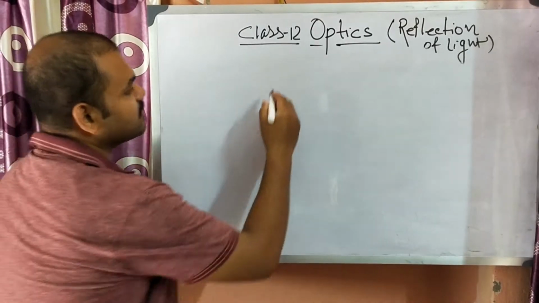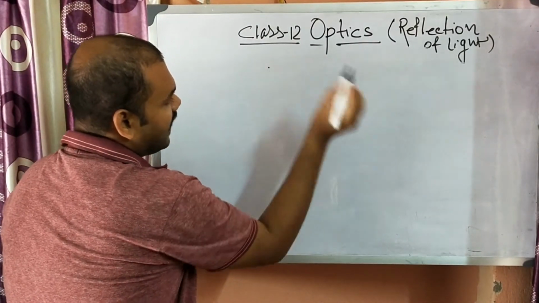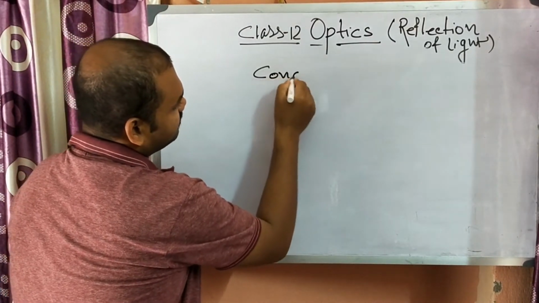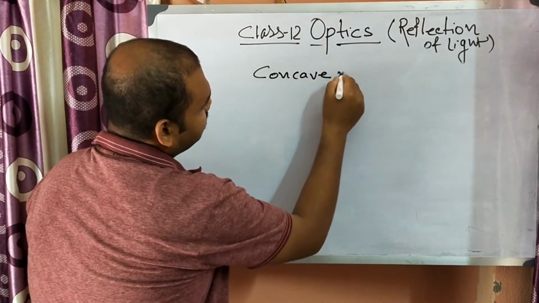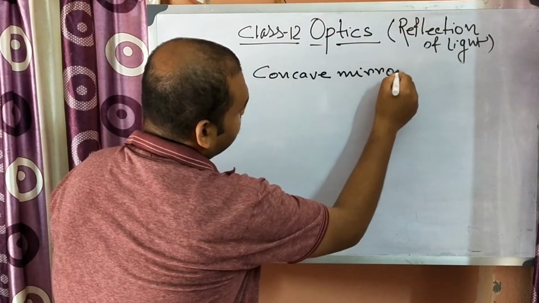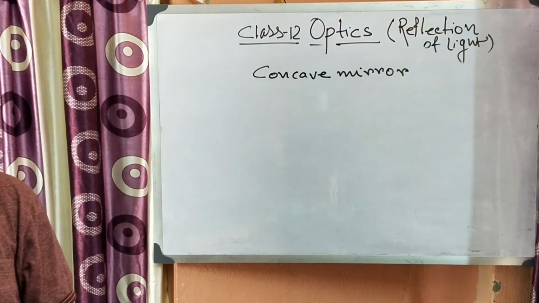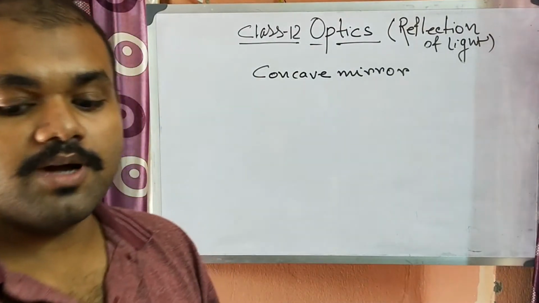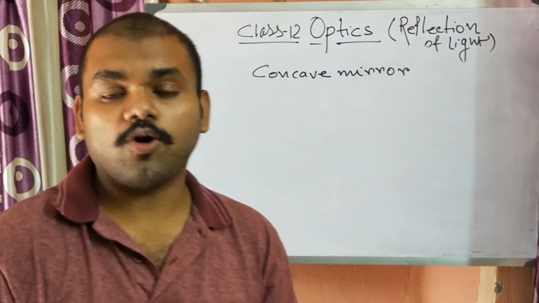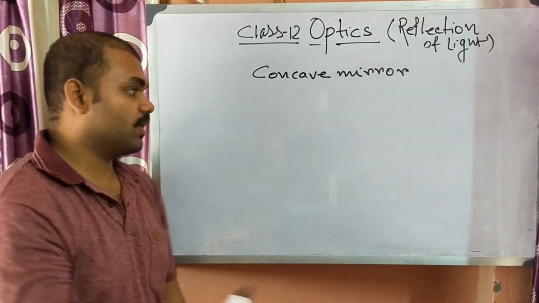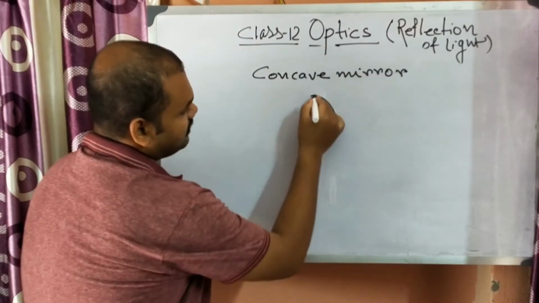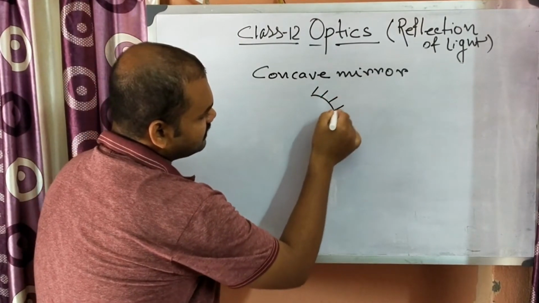So what is convex mirror and what is concave mirror? At first, concave mirror. What is a concave mirror? A concave mirror is a kind of mirror where the reflecting surface is inward, like this.